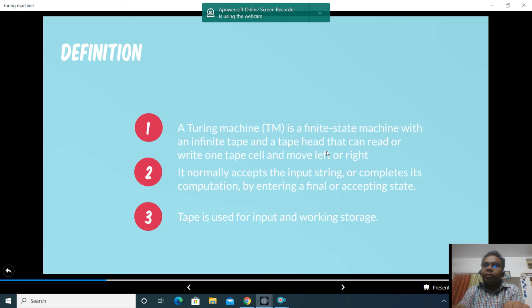In finite state automata and in push down automata, if you remember, we were scanning the input from the left and going towards the right. Here, we can move to the left also and we can move to the right also, depending upon the type of move. So to recall again, a Turing machine is a finite state machine but with an infinite tape, with a head which has the possibility to read and write both. So we can write on the input tape and we can read from the input tape. And after reading, the tape head can move either to the right or to the left. So this is a Turing machine.